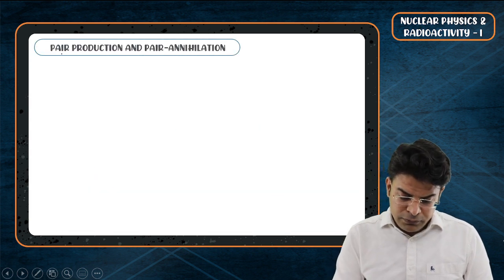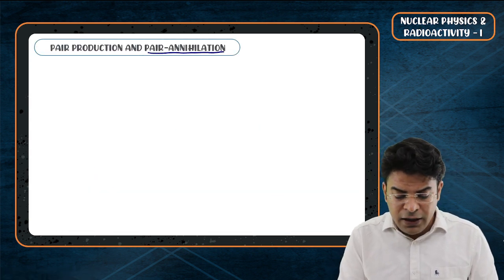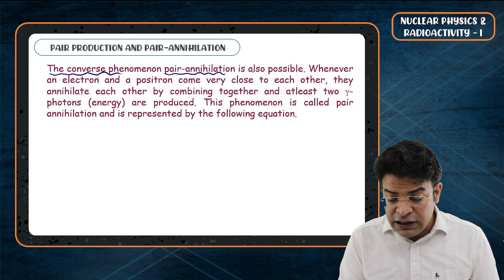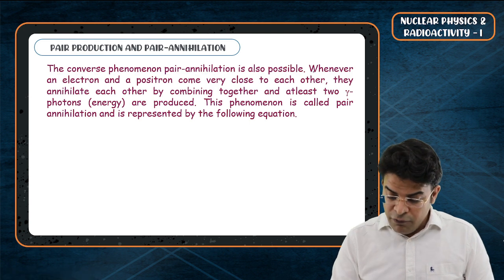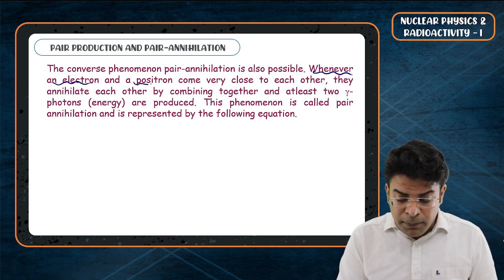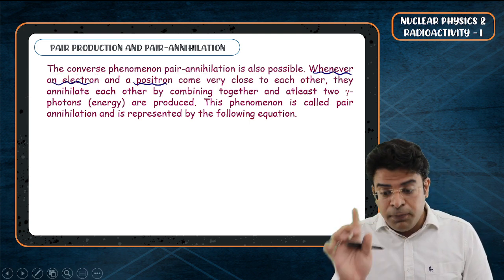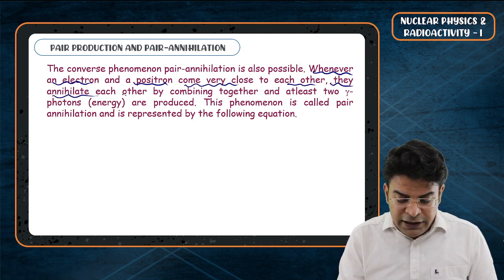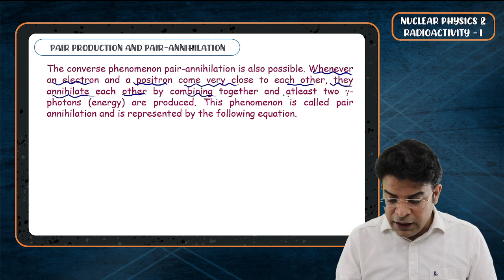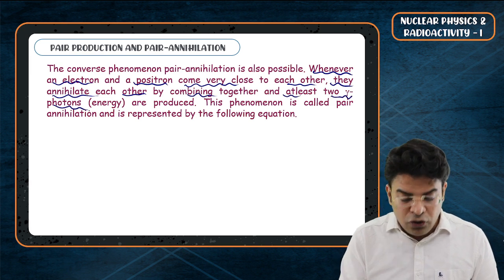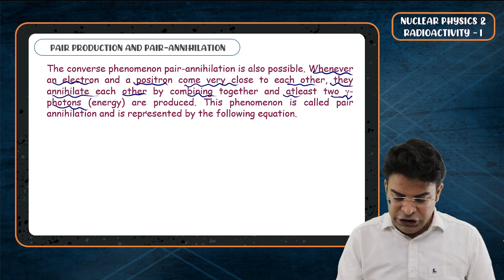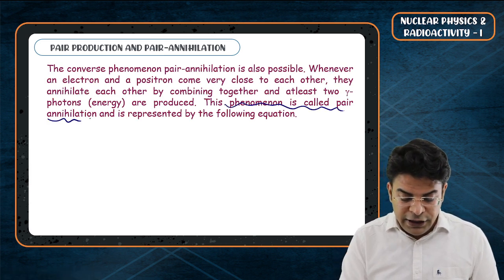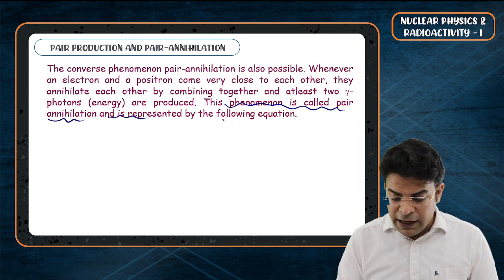Moving on, let's now talk about pair annihilation. The converse phenomenon of pair production is also possible. Whenever an electron and a positron, not a proton, an electron and a positron, come very close to each other, they annihilate each other by combining together, and at least two gamma photons, packets of energy, are produced. This phenomenon is called pair annihilation, and it is represented by the following equation.